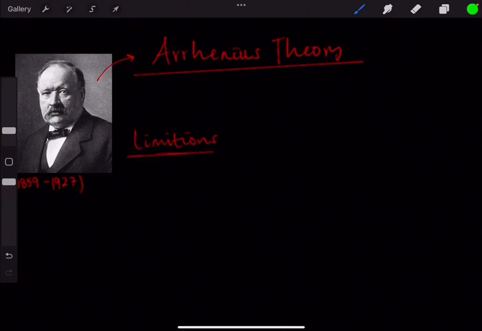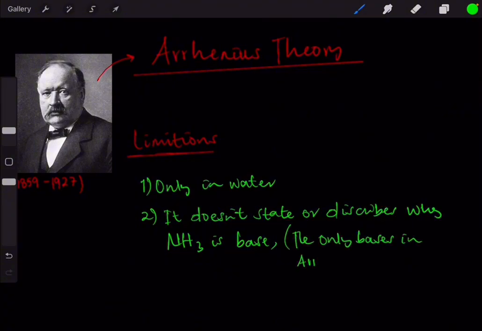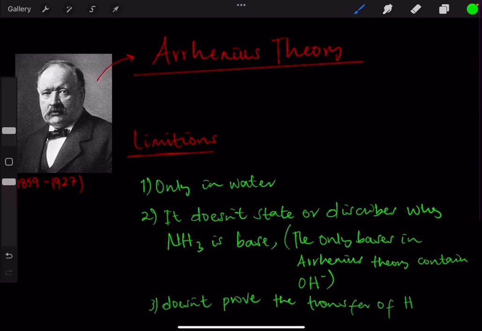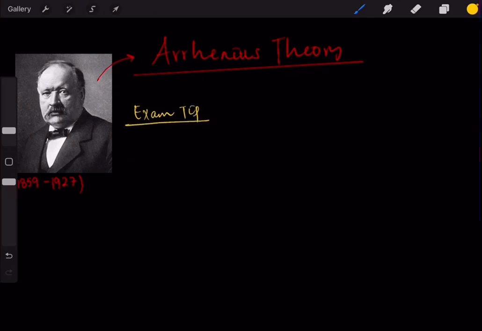So, limitations for the Arrhenius theory. The first one, only in water. It only happens in water. The second one, it doesn't state or describe why ammonia is a base. The only bases in Arrhenius theory contain hydroxide ion at the end. The third one, it doesn't prove the transfer of a proton, which we know from the Bronsted-Lowry is from the acids to the bases. The last one, it doesn't contain the gaseous states.